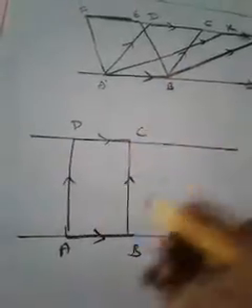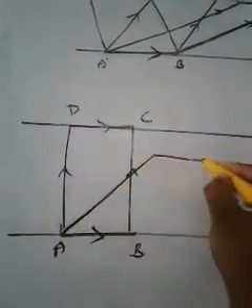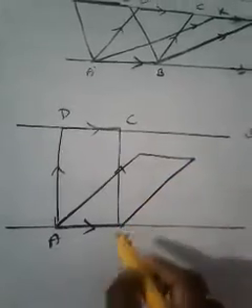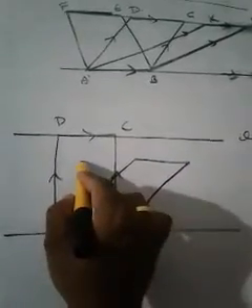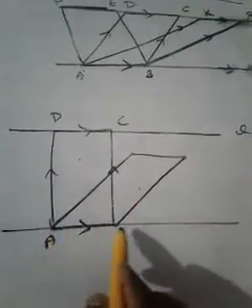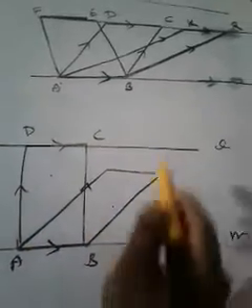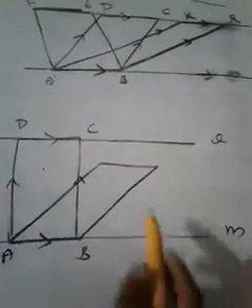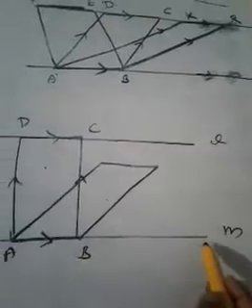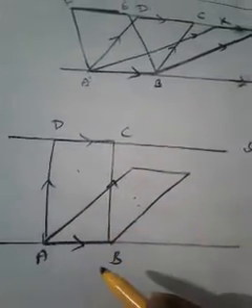And according to the theorem, can I draw a parallelogram like this? What is wrong in this? This is a parallelogram, and obviously this is also a parallelogram. Their base is the same, AB, but they are not between the same parallels. This is your parallels. Can you say that this parallelogram is between them? No, that is not between them.